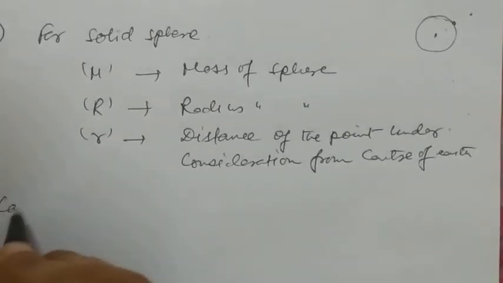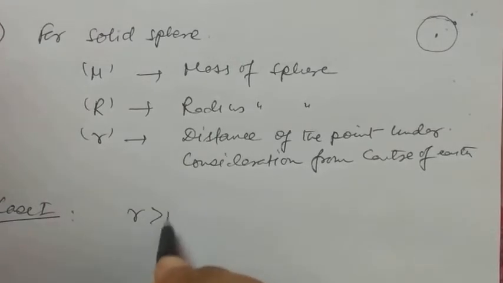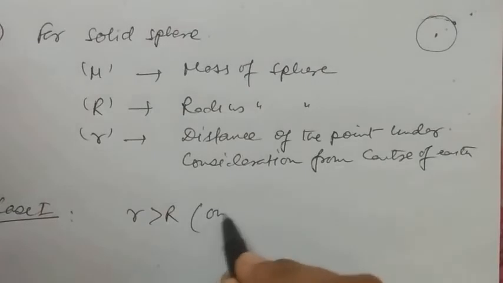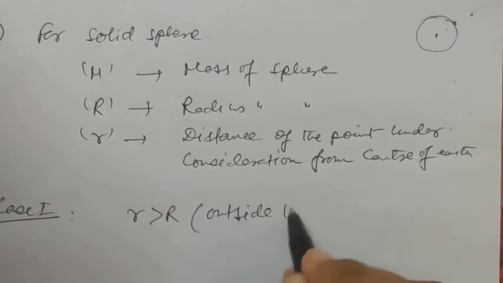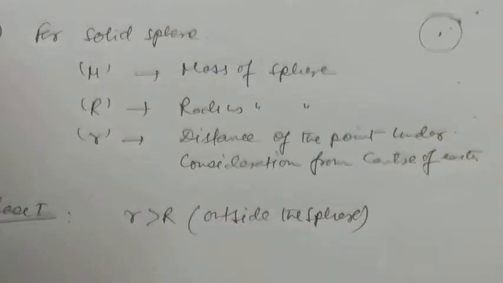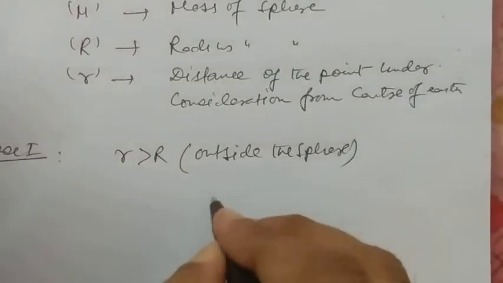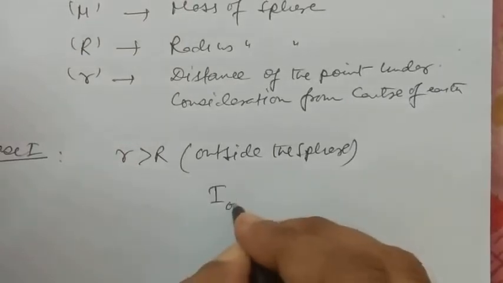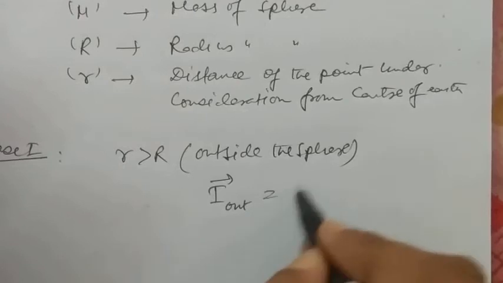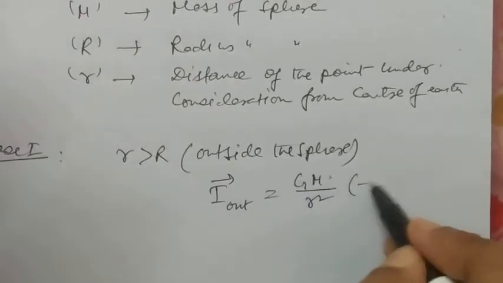Now for case 1, we can take r greater than R. That means the point is located outside the sphere. If the point is located outside the sphere, then we can take the intensity as I out, that is GM by r square, minus r cap.